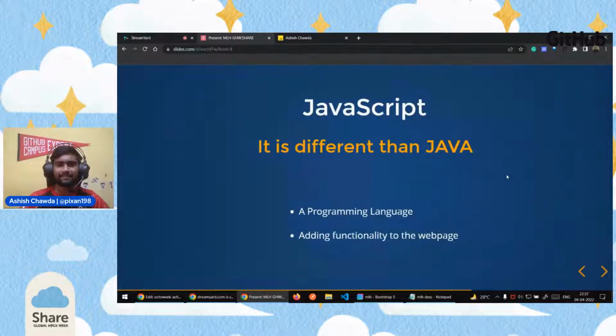And the third element is JavaScript. It is not Java, don't go by the name here. It is different from Java. JavaScript is used to write client-side scripts in web pages. Whatever functionality we see in web pages, like whenever we click any button, or whenever we play a video or skip a video or do some functionality, this is where JavaScript is basically used. It is used to add functionality to any web page.